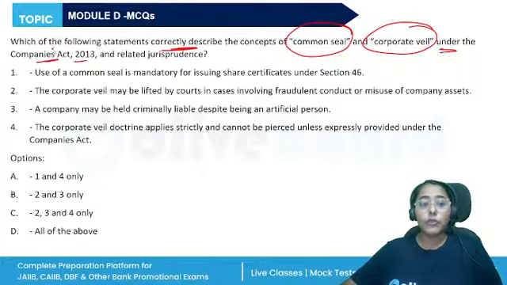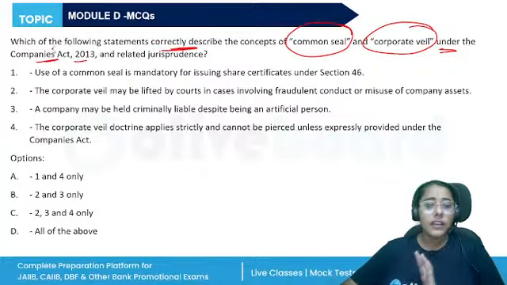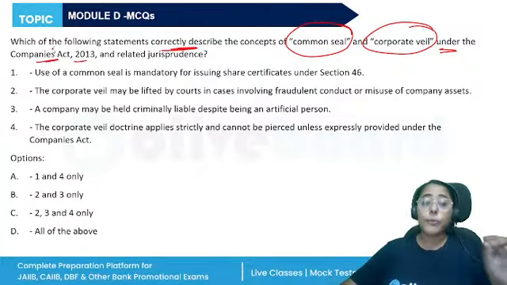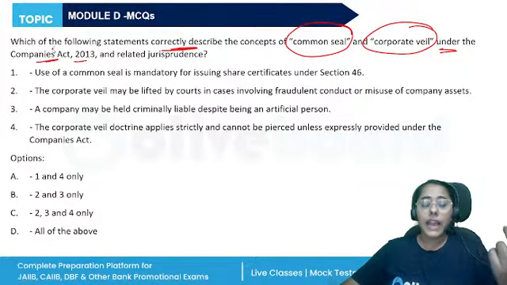Talking about the corporate veil and common seal. Now, a company is a separate legal entity, but it cannot sign because it is an artificial legal person. So for that reason, a common seal is utilized for signing contracts. Corporate veil means there's a curtain between the people who are actually managing the company and the directors of the company.